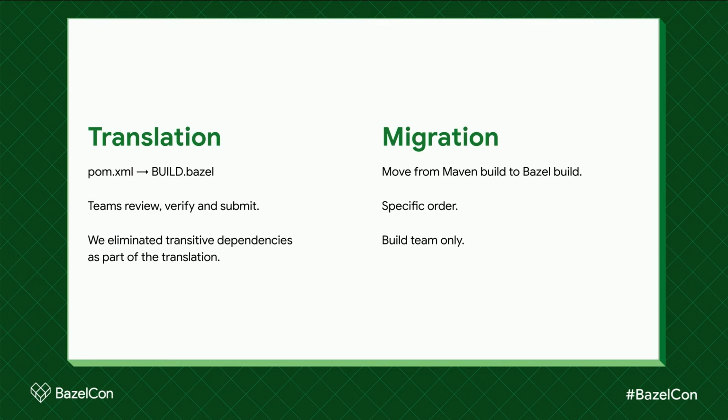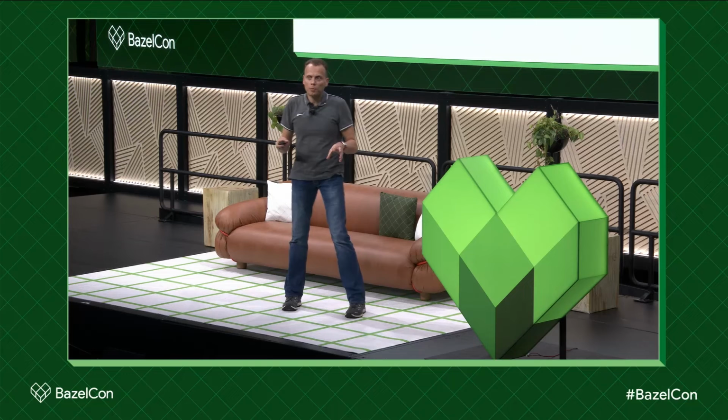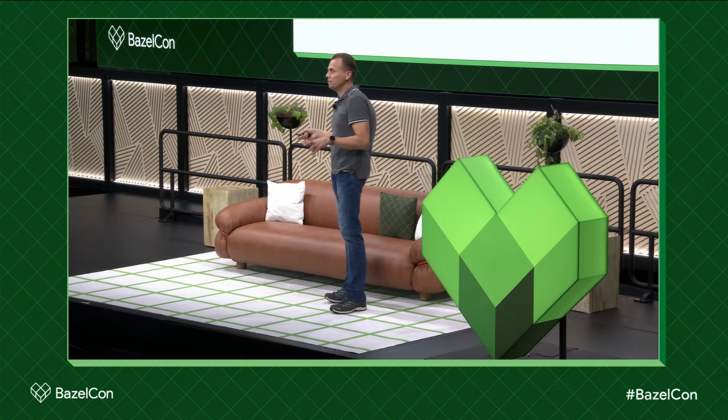And well, we actually had a generator that would generate a preview file. So the only thing they had to do is copy the file, delete the POM.xml file, and then go through a list of to-dos to clean up, because we also wanted to do some cleanup. The most important one being eliminating transitive dependencies, right? Because we could then read the Starlark file, the build file, and generate the Maven in-memory model out of this, and apply exclusions in Maven so that the Maven compile classpath would be exactly the same as in Bazel.